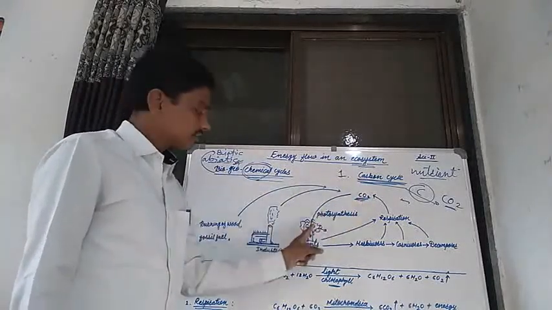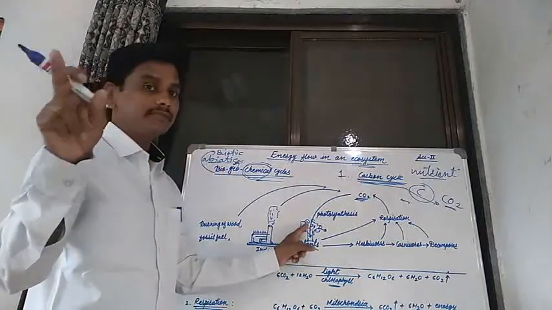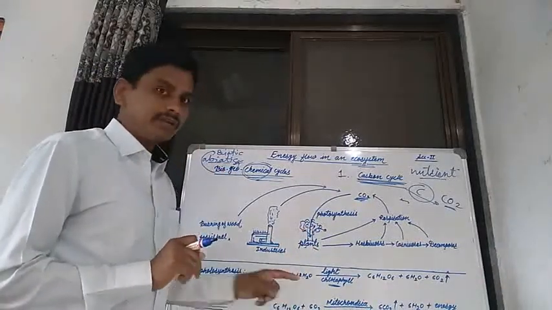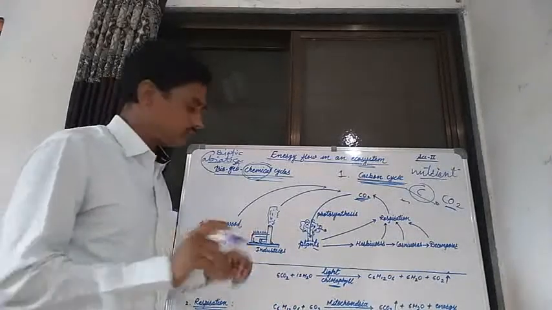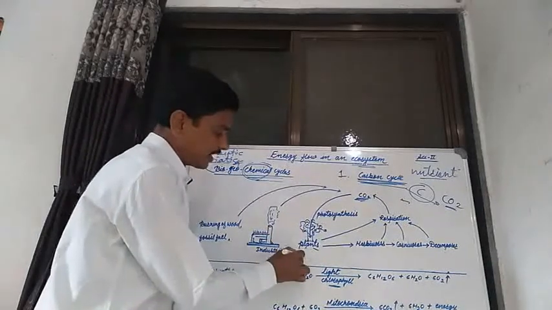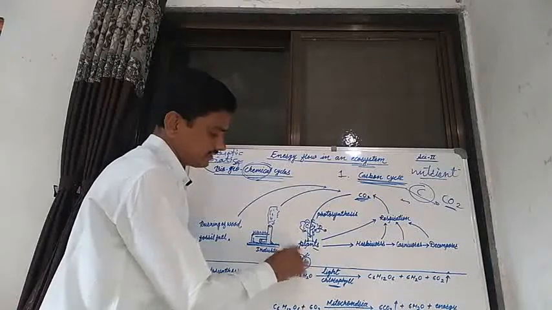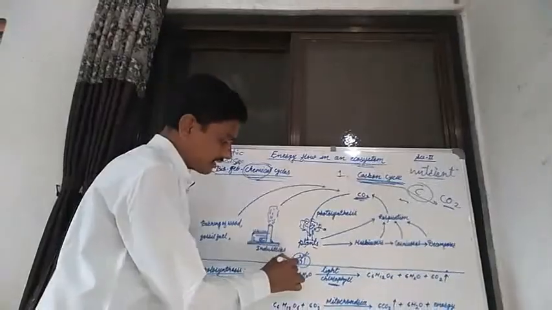Carbon dioxide enters the leaf of the plant, and at the same time the water and minerals absorbed by the root system also enter the leaf of the green plant: carbon dioxide, H2O.